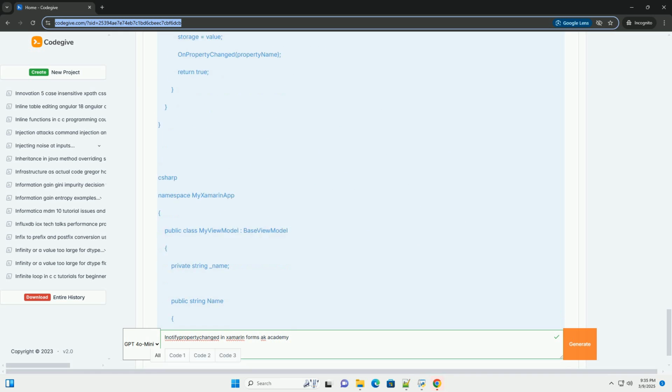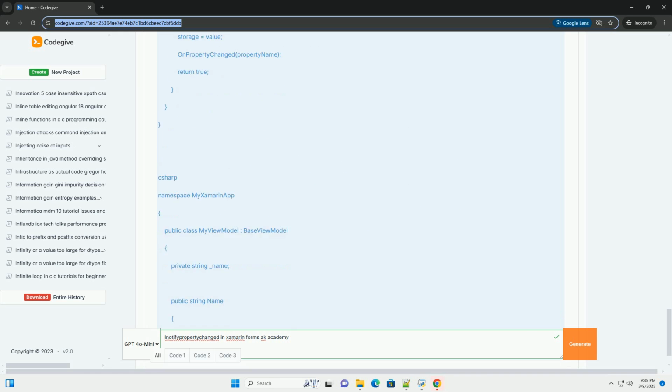To avoid repeating the same code in every view model, you can create a base class that implements INotifyPropertyChanged. Now, your view models can inherit from BaseViewModel and use the SetProperty method.